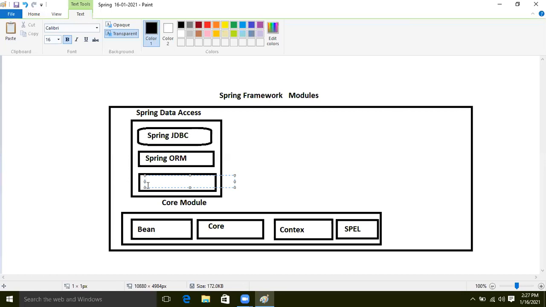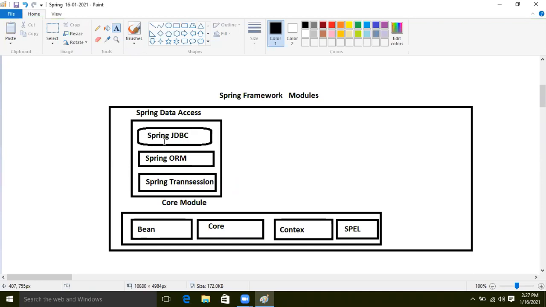So now again Spring transaction. After this module I will explain. Don't worry, practically we will understand each and everything.